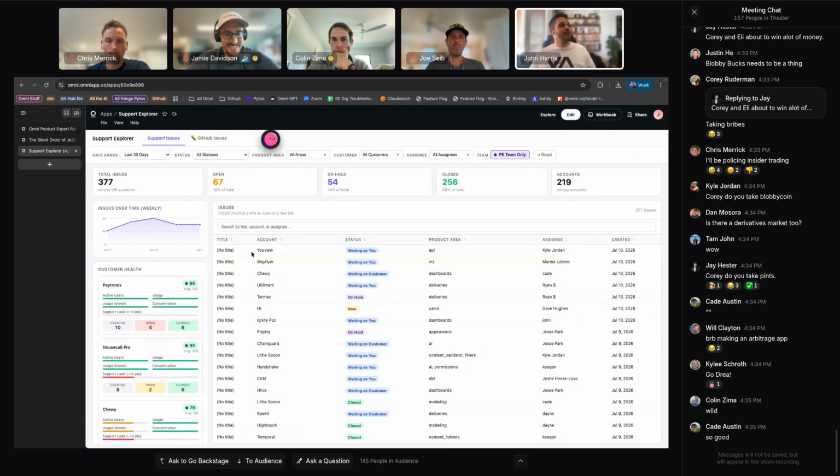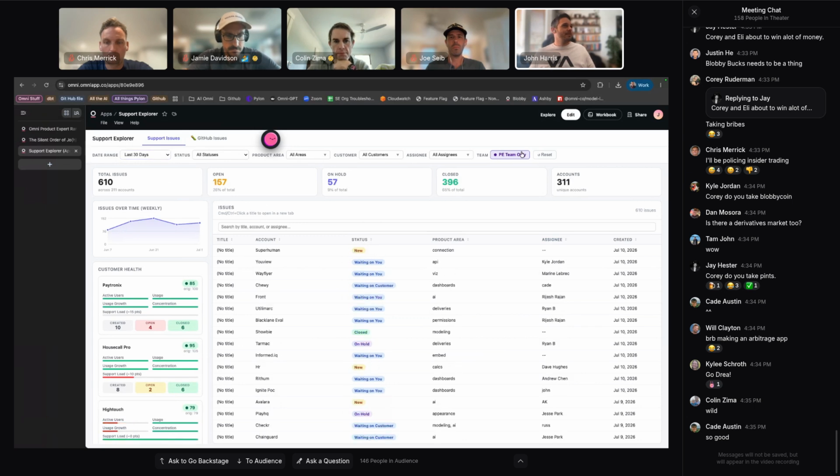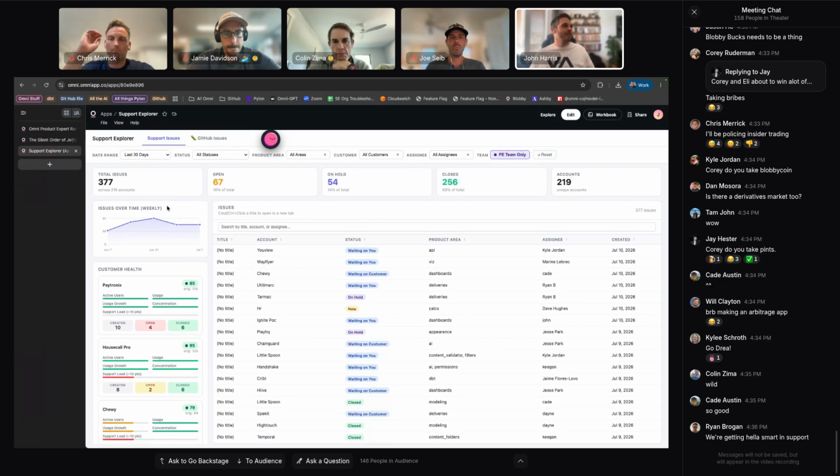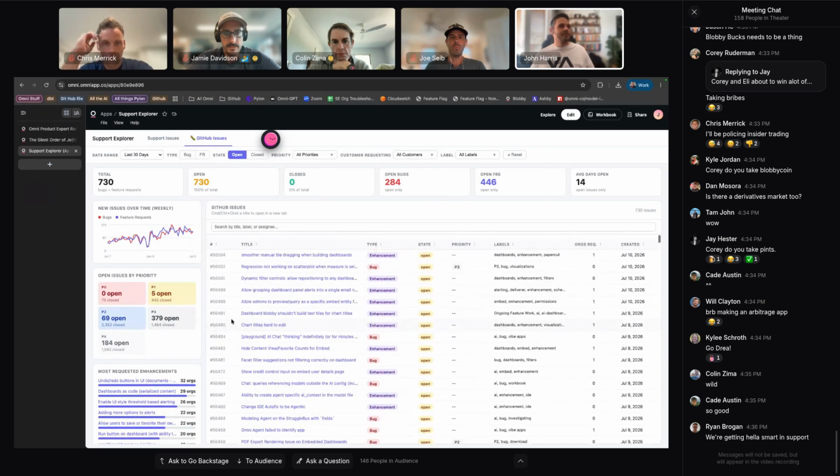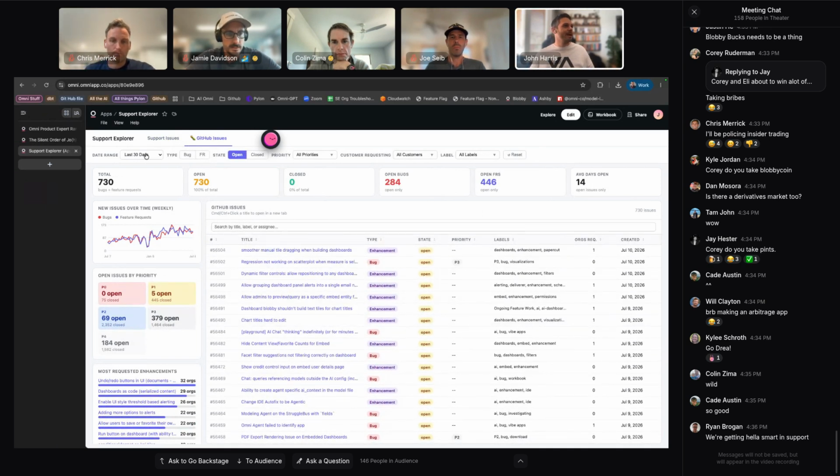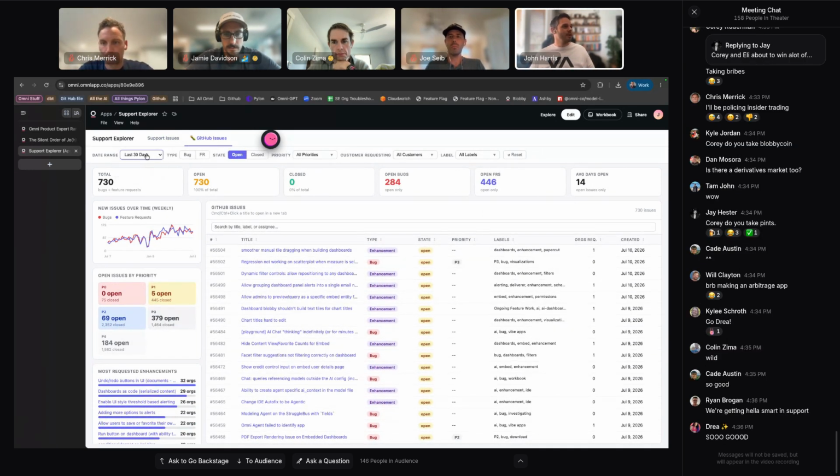Then got a bit of a support explorer, so you can go through all statuses of tickets up to a max of 180 days. All through customers, whether it's the PE team or not the PE team, as well as all issues that have been filed in the last year or last 30 days, with link outs to those.